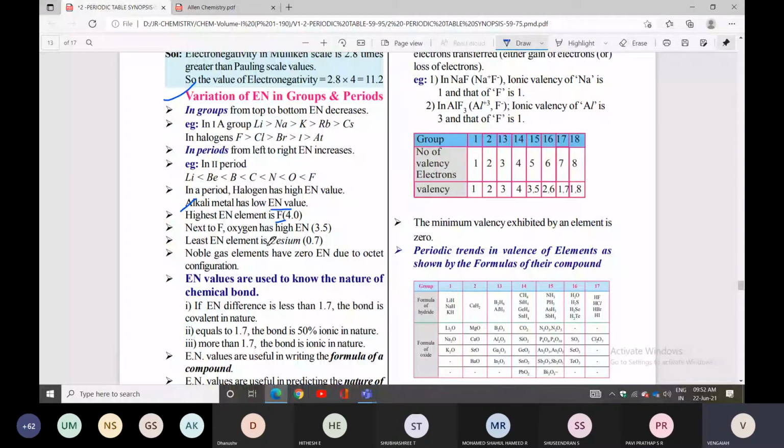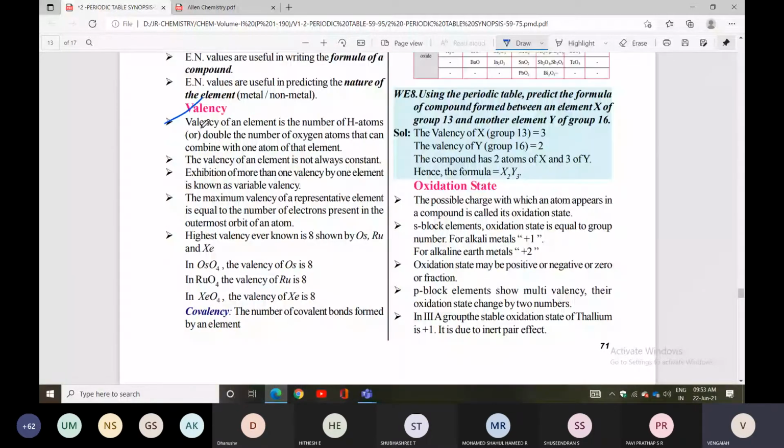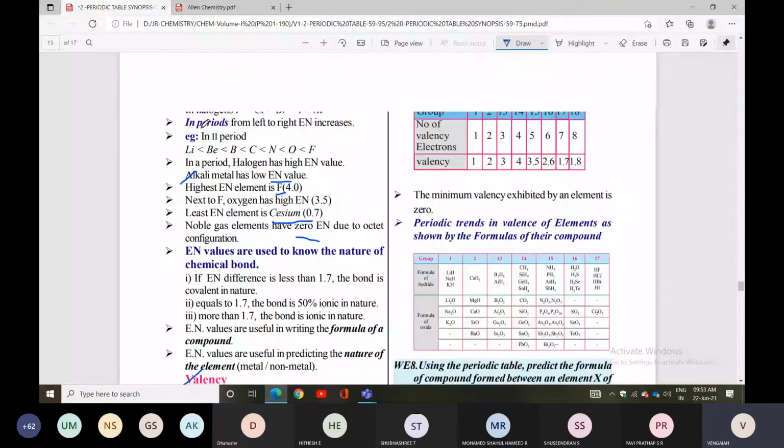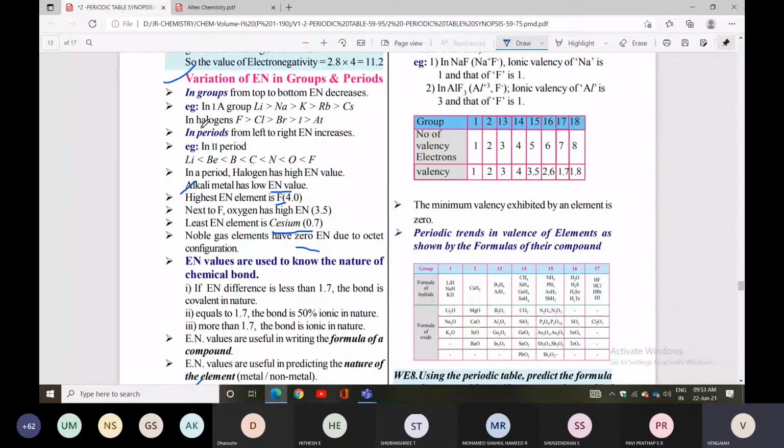Next topic you can check is valency. Okay? Until now I discussed the electronegativity topic, and how we can calculate with the help of the Pauling scale and Mulliken scale. Electronegativity has no units, so you must remember that. In a period it increases, in a group it decreases. The highest electronegativity element is fluorine, and the least electronegativity element is cesium. After fluorine, what is next? Oxygen. After oxygen, nitrogen and chlorine. So halogens have the highest electronegativity, alkali metals have the lowest.